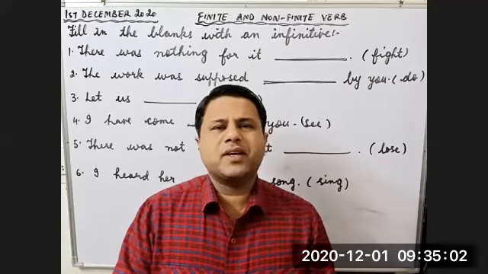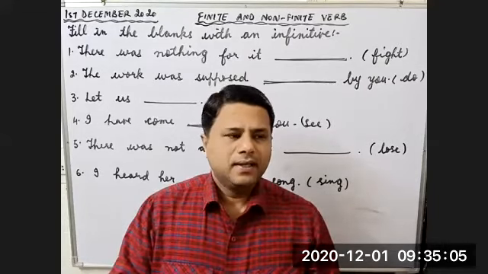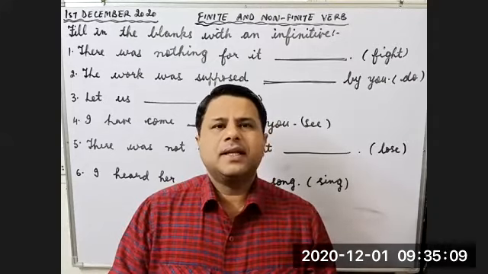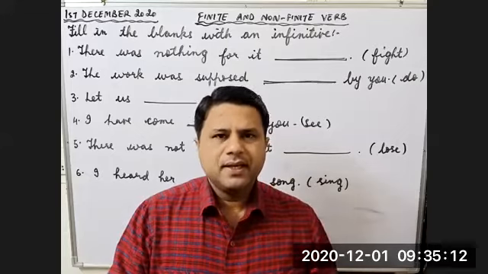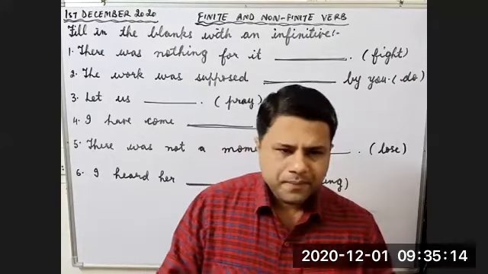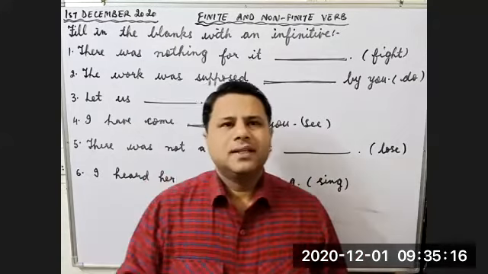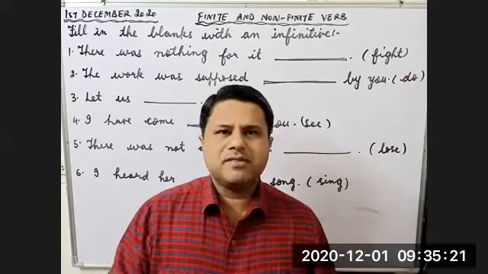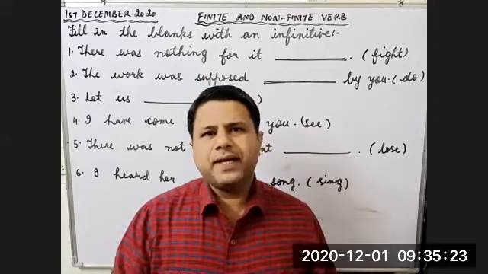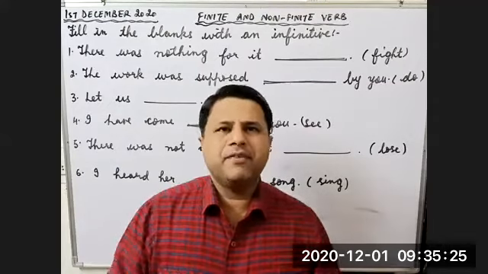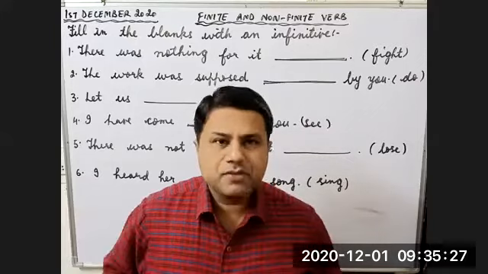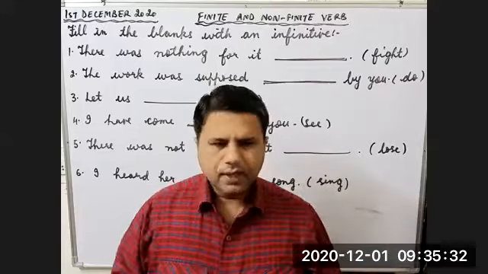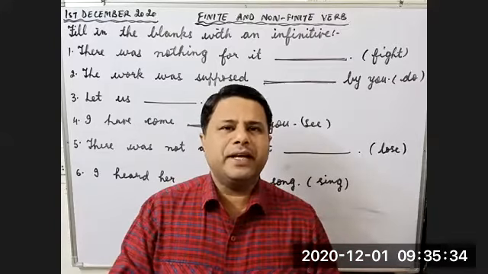Children, in the previous four classes, we have already covered the difference between finite and non-finite verb with examples. Then we discussed the difference between transitive and intransitive verb. We have also discussed the first type of non-finite verb, that is infinitive. In infinitives, we have done two infinitive, active and passive, and then bare infinitive also. These are the topics which we have already covered with examples. Today we are going to do some exercises related to infinitive.